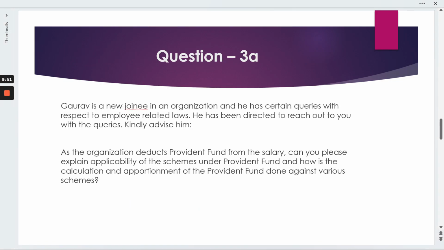Moving to the third question: Gaurav is a new joinee in the organization and he has certain queries with respect to employee related laws.